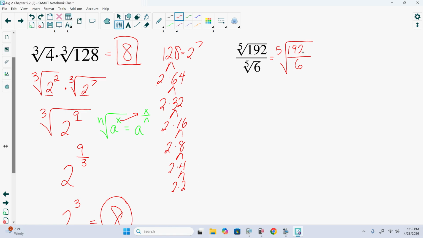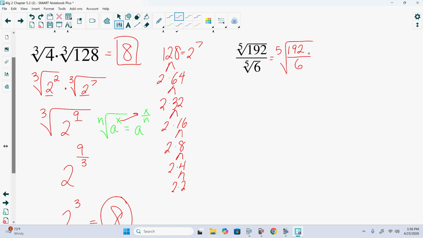Now there's two ways that we can understand or know that those two are divisible. One, for a number to be divisible by 6, it also has to be divisible by both 2 and 3. 192 is definitely divisible by 2 because it's an even number. Divisibility of 3, if we add those digits together and that sum is divisible by 3, then the original number is also. So 1 plus 9 is 10, plus 2 is 12. 12 is indeed divisible by 3. So we know 192 is divisible by 3.